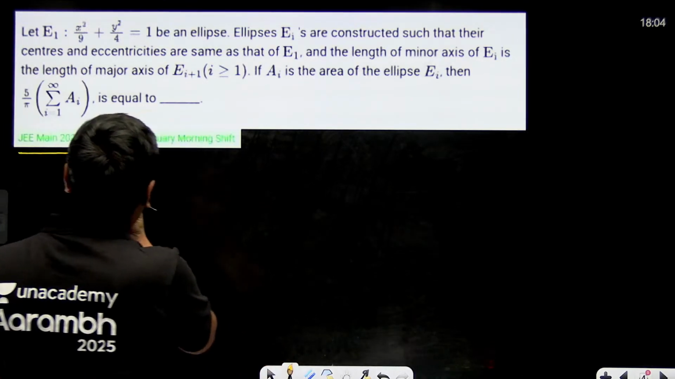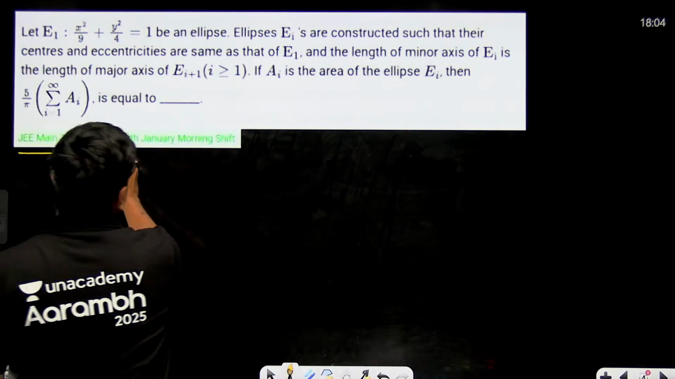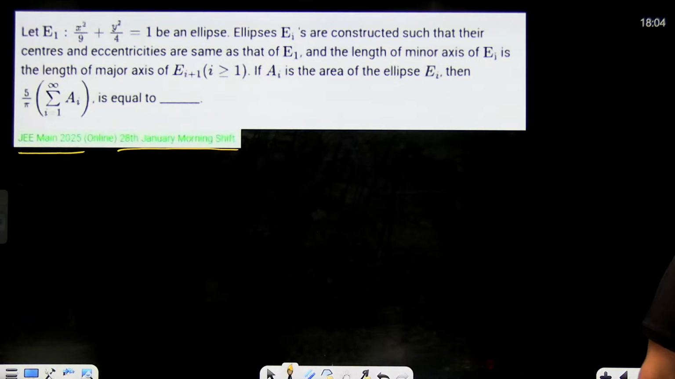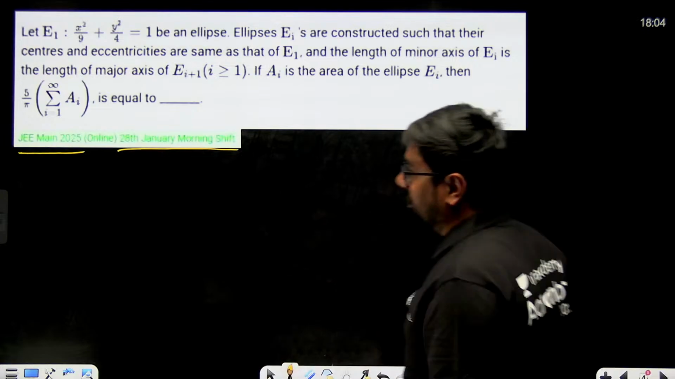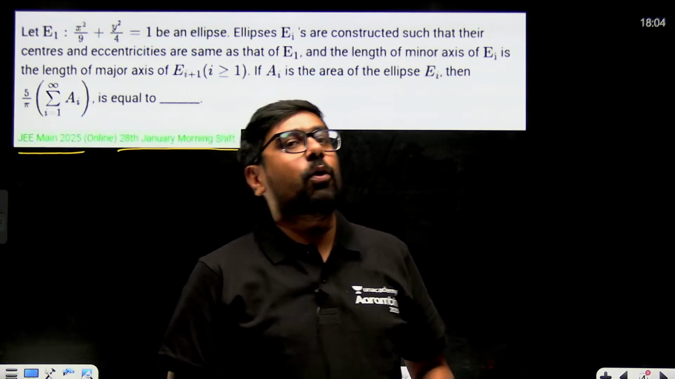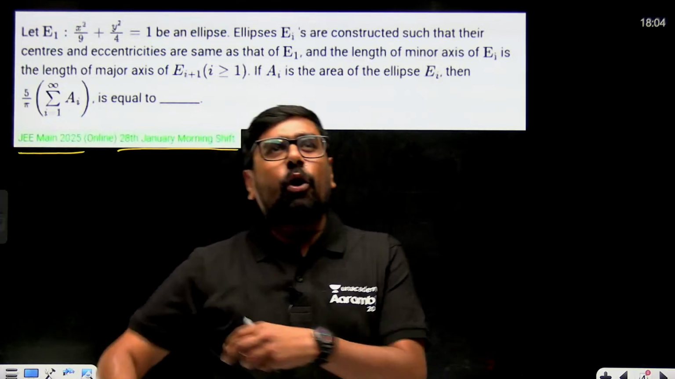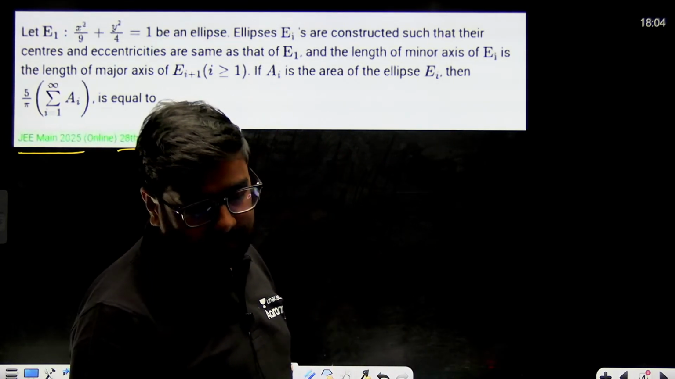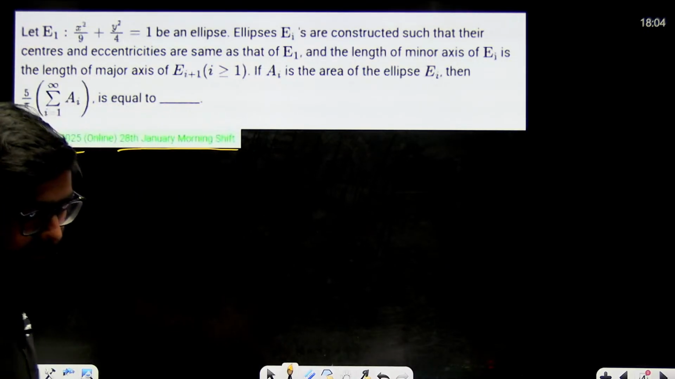This is your first question. The question looked horrible. It came on 28th January morning shift, which is assumed to be a moderate to difficult shift. And yeah, the question of ellipse, see, I tell you, coordinate geometry is easy, but the questions from coordinate geometry are always tricky or even calculative sometimes, right? So you have to be prepared in that scenario without any doubt.